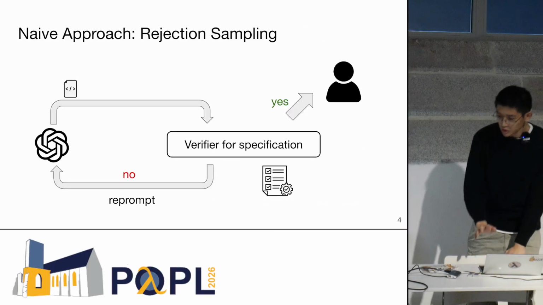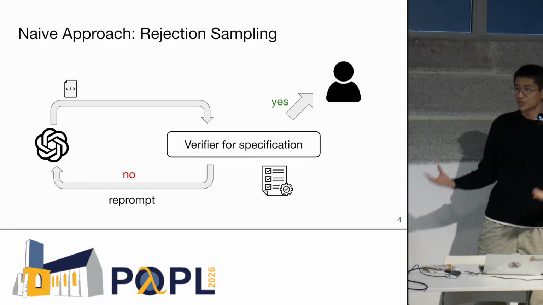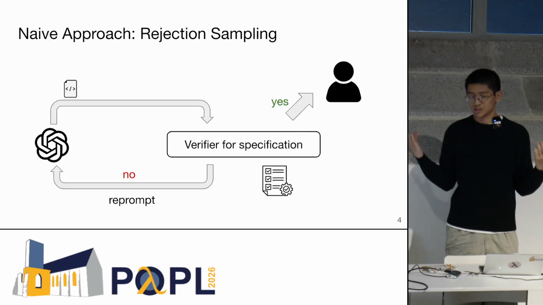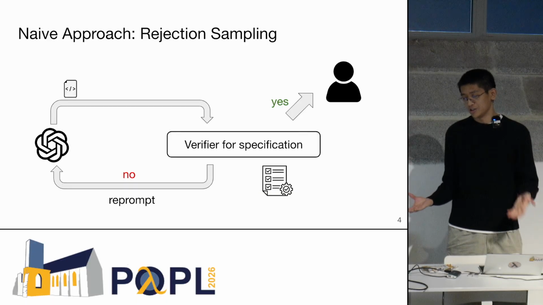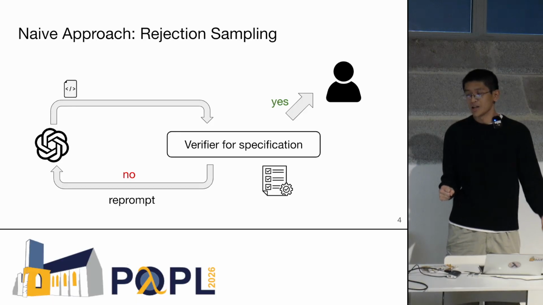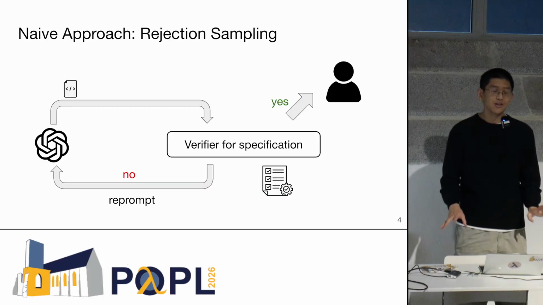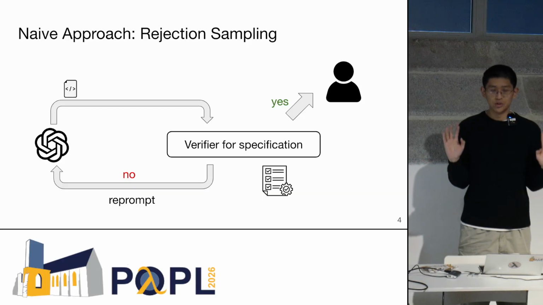But you might be wondering, what is the point of this framework in the first place? Why do we need a framework for this? Because there's an obvious solution that you could use to ensure that the output of the LLM satisfies a formal specification. And that's basically just to hook up the LLM and a verifier in a loop. This naive approach is called rejection sampling.